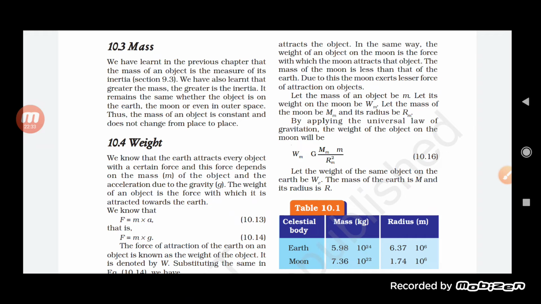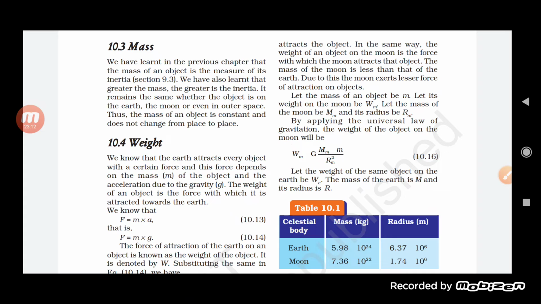Now let us move on and try to understand weight and mass, students. When we talk about mass, what is mass? Any matter content in an object is called mass. Any object consisting of matter is called mass only. And the mass of the object remains constant, it does not change from one place to another, it remains the same. That is the mass of the object.